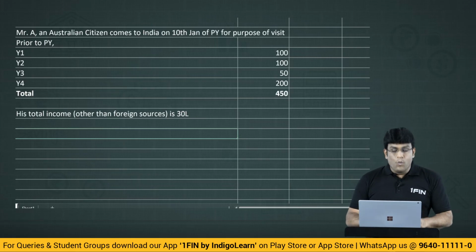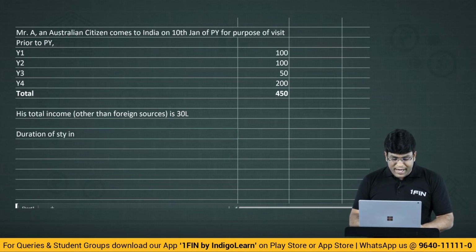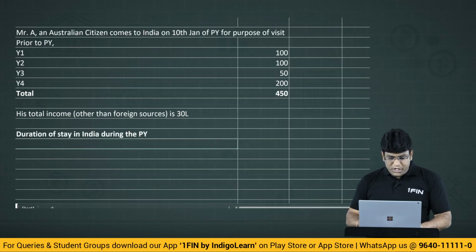Now tell me, guys, what will be his residential status? Come on. Let's look at duration of stay in India during the previous year. What is the duration of stay in India during previous year? He is there in India from 10th Jan to 31st of March.